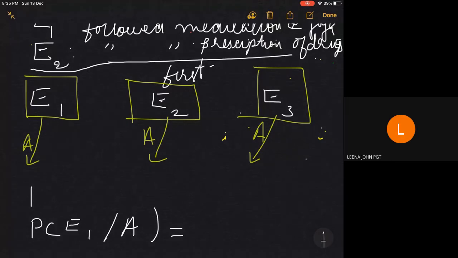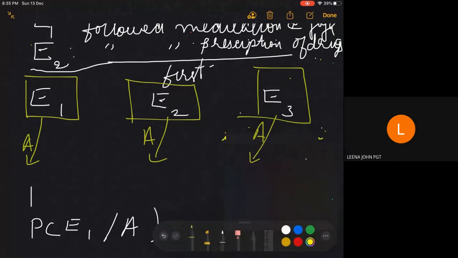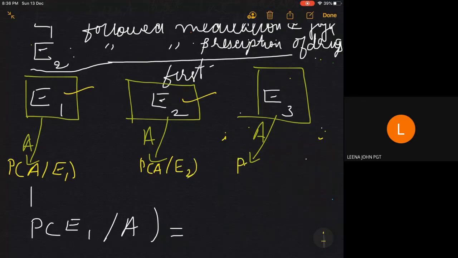This tree diagram will help you write the probabilities and apply the formula very easily. In the tree diagram, at the end you will write P of A given E1, here P of A given E2, and here P of A given E3.